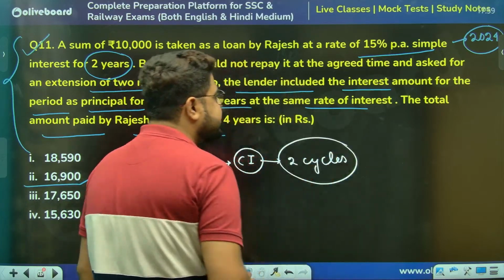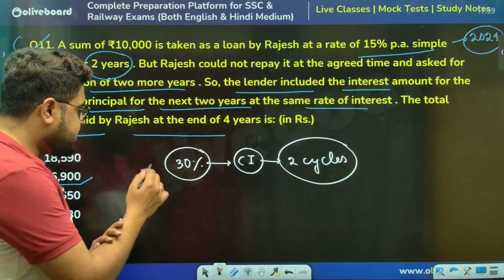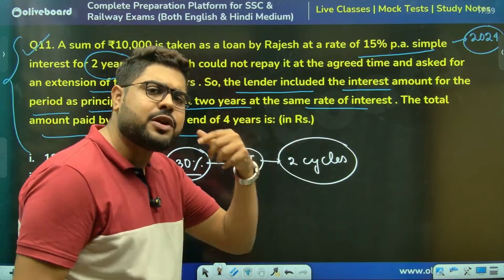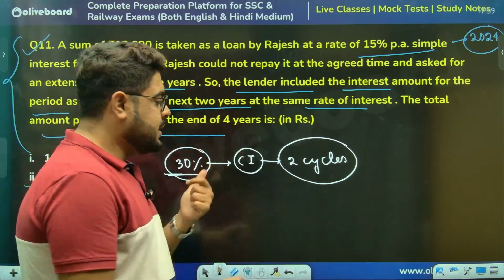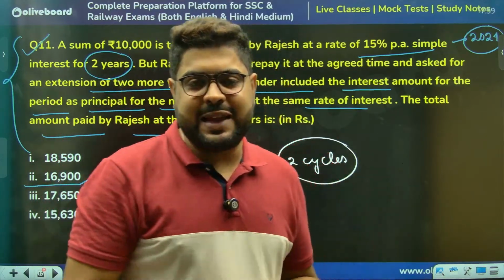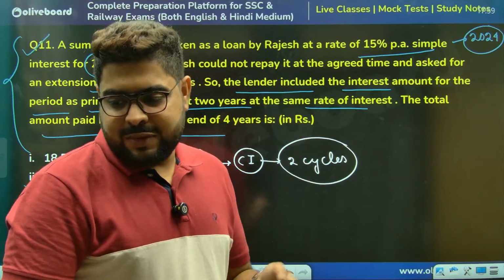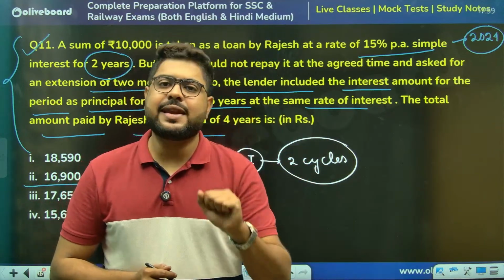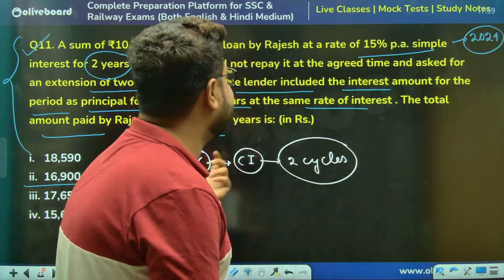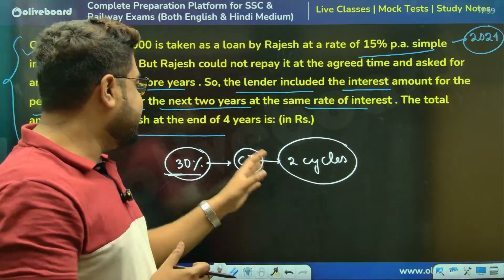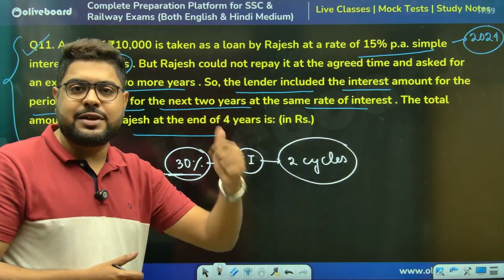Can I say this? Think about it. Whatever was the interest, 30% after 2 years, or in this case 1 cycle, that was added to the principal. Then again we took a cycle of 2 years. Can you guys think like this? Everyone, yes or no? It's nothing but actually compound interest. They have made it look complicated, but ultimately 2 cycles of compound interest.